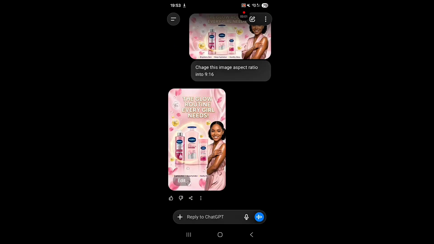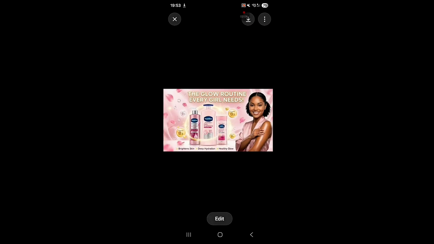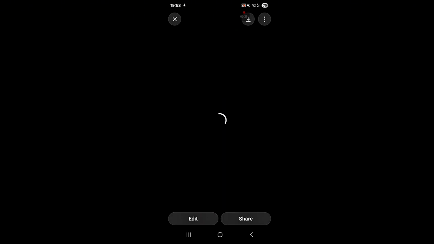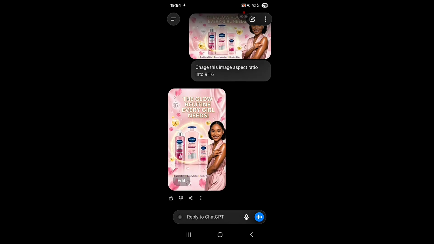Now we are in ChatGPT. Remember, the initial image that we wanted to use was 16:9 aspect ratio. So when we tried to animate the image, it wasn't showing very well, so we had to change it. I took it to ChatGPT, and I said, change this image aspect ratio into 9:16. And this is the 9:16 full screen that we have. That was why we were able to animate that video the way we did, and it was really looking okay, right?